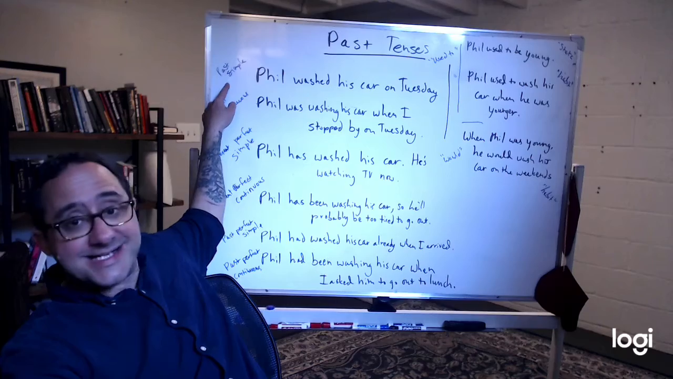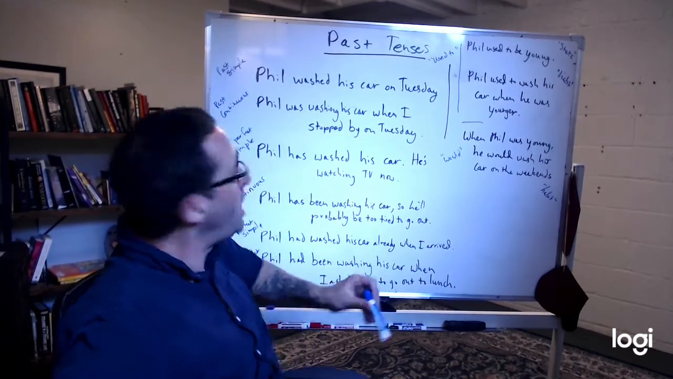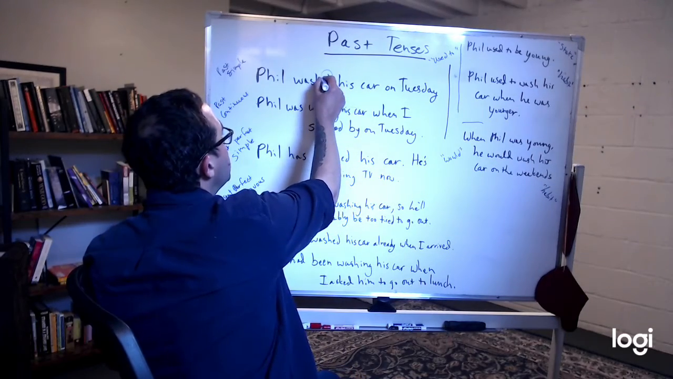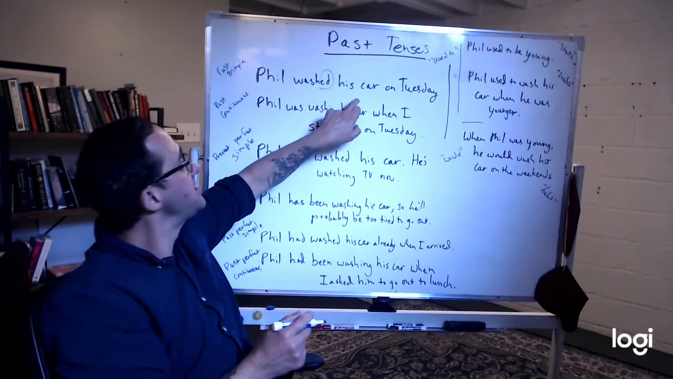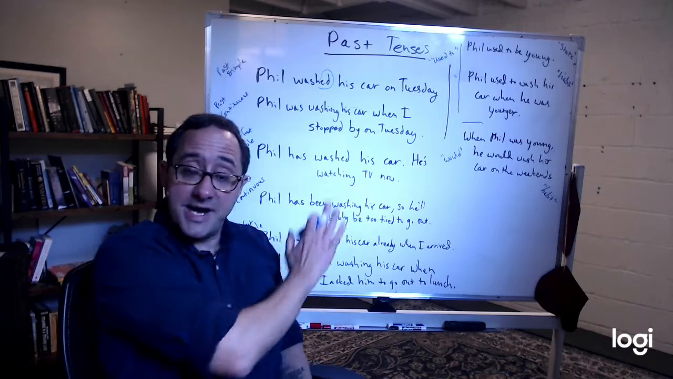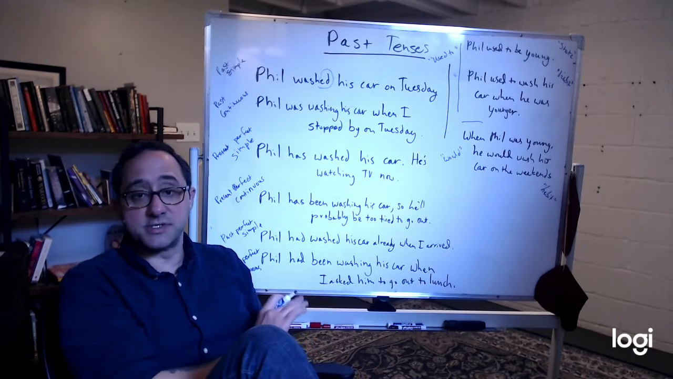So we'll start with past simple. Phil washed his car. Washed. There's our past tense, we add the ed to the end. Phil washed his car when? On Tuesday. Back in the past, specific time. Phil washed his car on Tuesday.